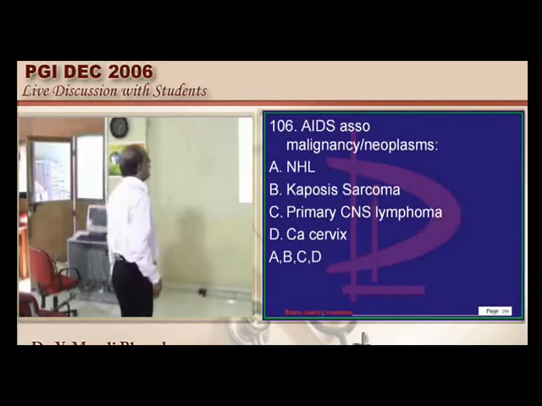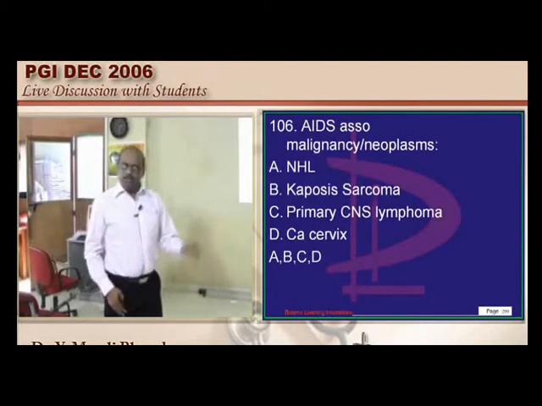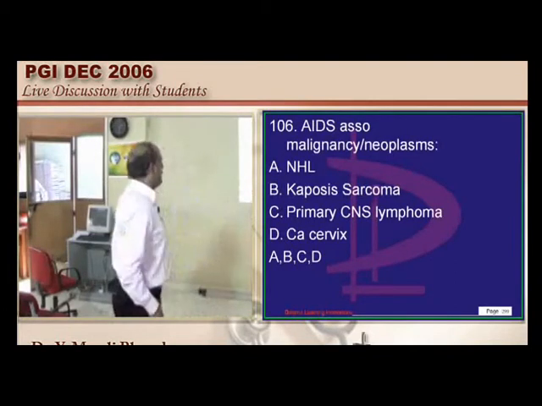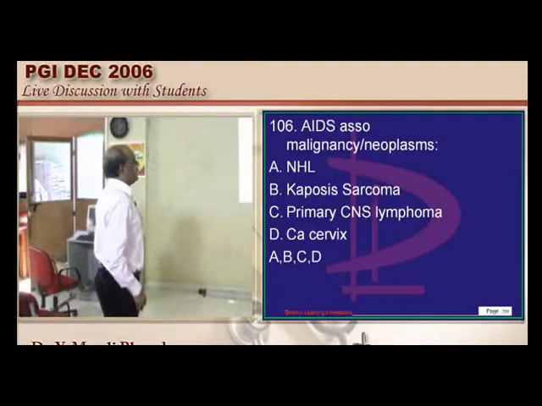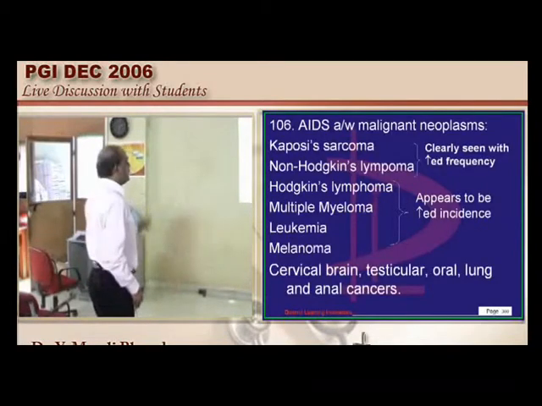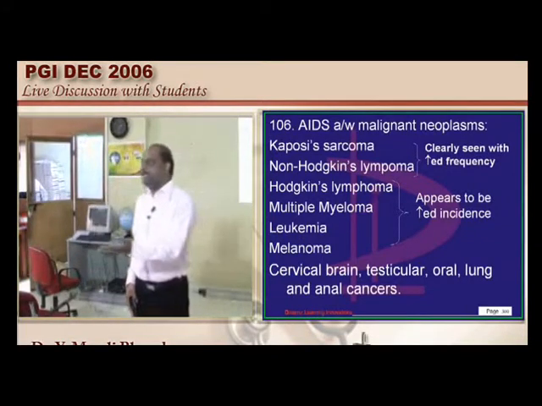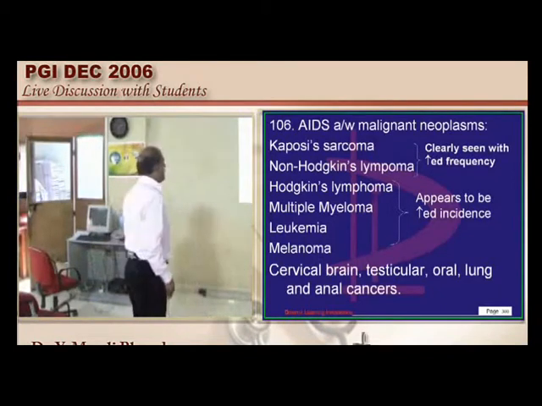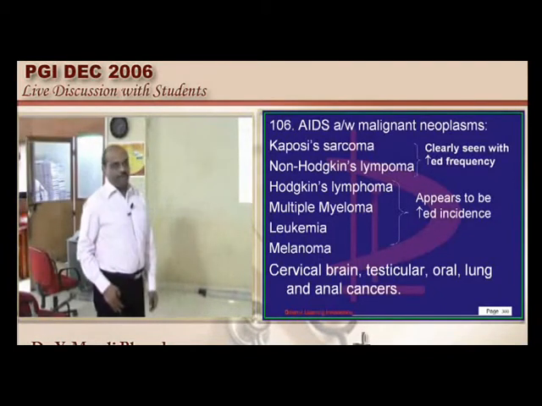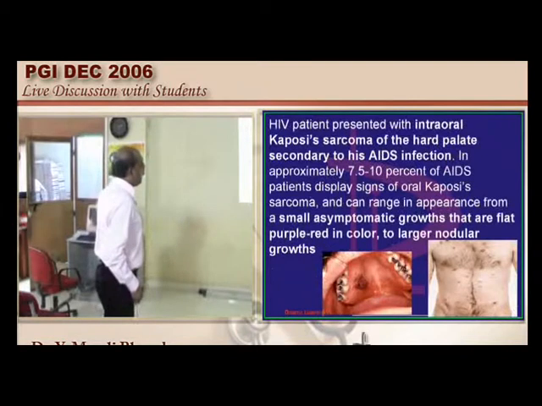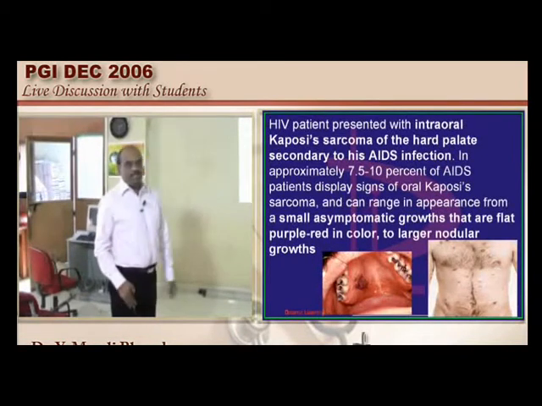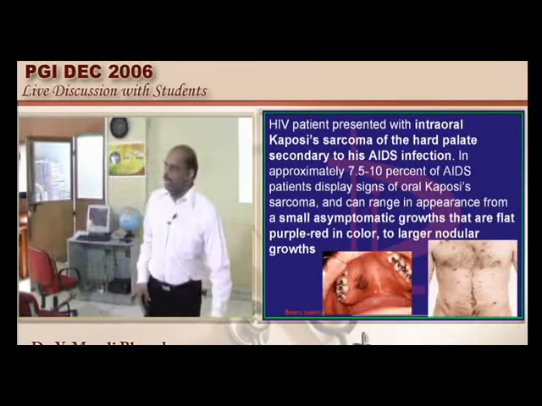Now let us talk about HIV. Invariably, without a question on HIV there can't be a question paper at all. So Kaposi's, non-Hodgkin's, Hodgkin's, multiple myeloma, leukemia, melanoma, any of them can be considered AIDS-associated neoplasms, is what I like to underscore to all of you. All of them have a tendency to increase in the HIV positive individual.